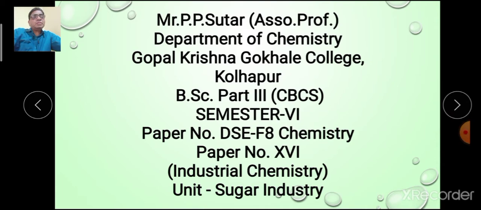In this semester 6, you are going to learn 4 papers. Paper number 13, inorganic. Paper number 14, organic. Paper number 15, physical chemistry. And final paper number 16 is of industrial chemistry.